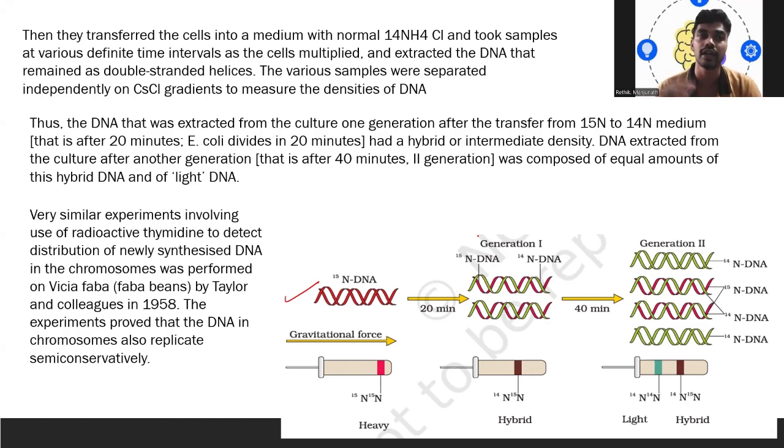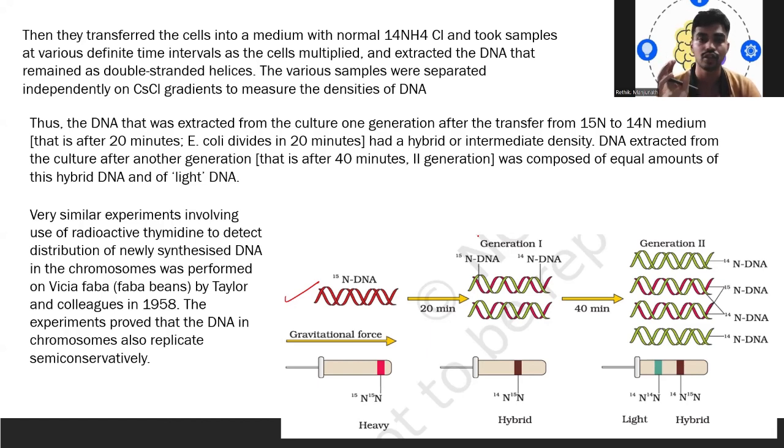Then they transferred the cells into the medium with normal 14NH4Cl and took samples at various defined time intervals as the cells multiplied. From those cells they extracted the DNA, which remained as a double-stranded helix, and the samples were separated independently in a centrifugal gradient to measure the density of the DNA.